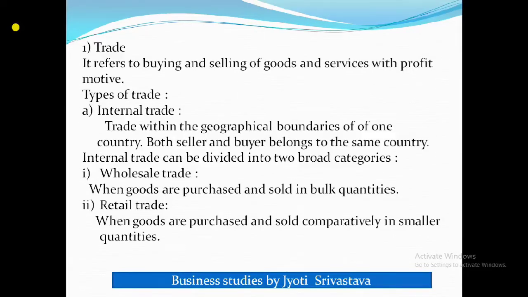These are examples of retail trade. The retailers buy goods from the wholesaler and sell them directly to the final consumer. When we go to these grocery stores, we are the consumer, and we purchase goods from them. So retailers are selling goods directly to the final consumer.